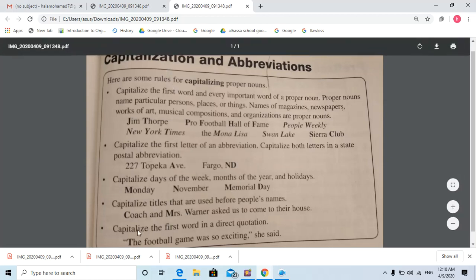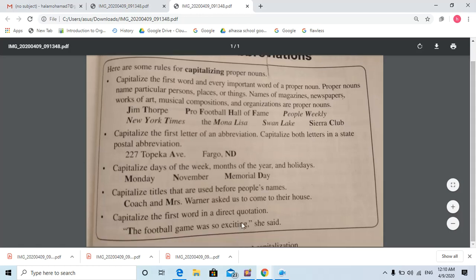Okay. Capitalize the first word in a direct quotation. If you have a quotation here, quotation means talk, what you said here. It's a direct quotation between two quotation marks. It's a sentence or a question. It should start with a capital letter.